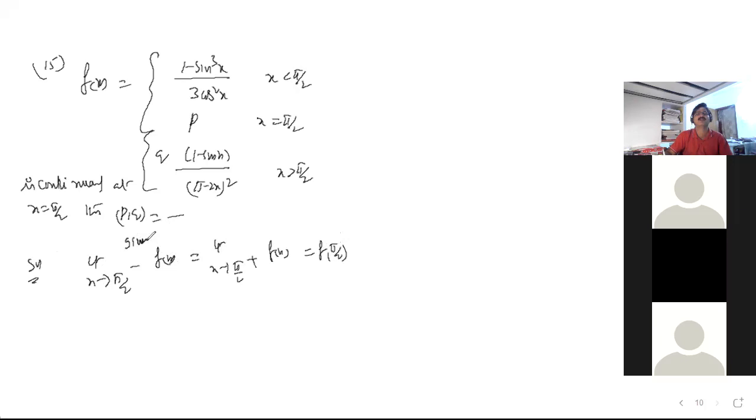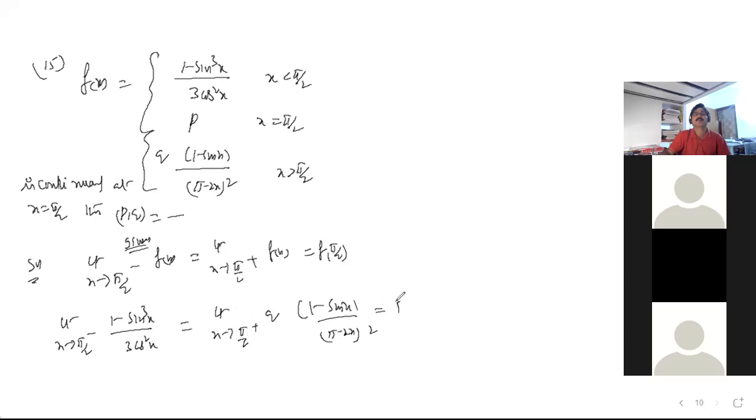Shall I say that this is given? Do you agree? Because he said that it is continuous. Yes, sir. For x tends to pi by 2 minus, the LHL is 1 minus sin cube x by 3 cos square x. And the RHL is q into 1 minus sin x by pi minus 2x whole square. Of course, f of pi by 2 is P.